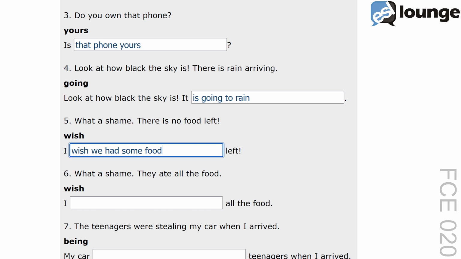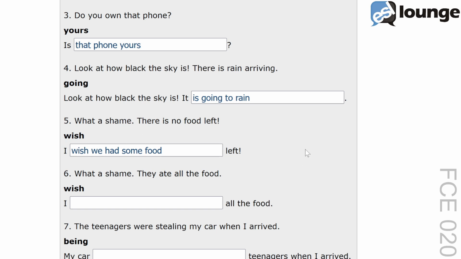The transformation uses the verb wish to express a regretful desire for something that is not true. Wish we had some food conveys the same meaning as the original sentence. Another example would be, I wish it were sunny. Another possible answer for this question is, I wish there was some food left.